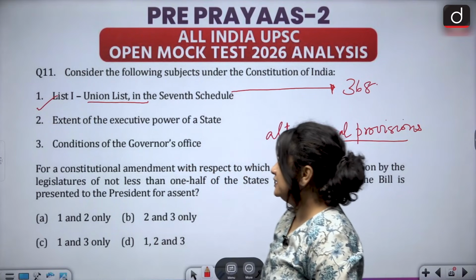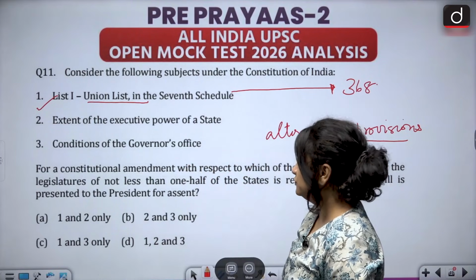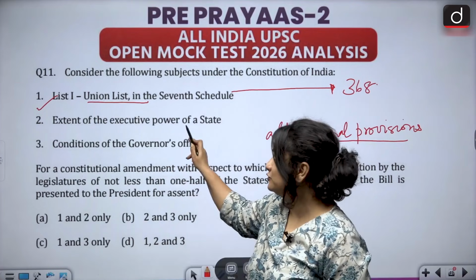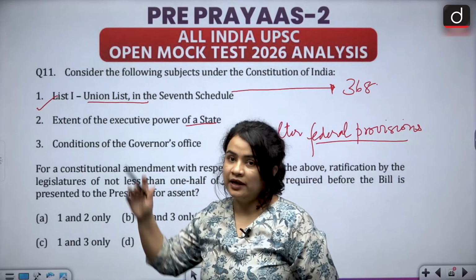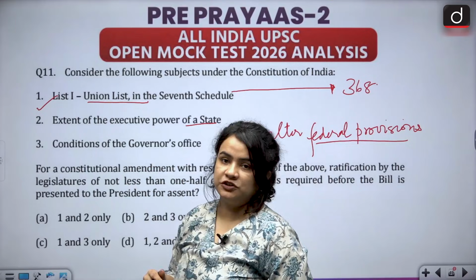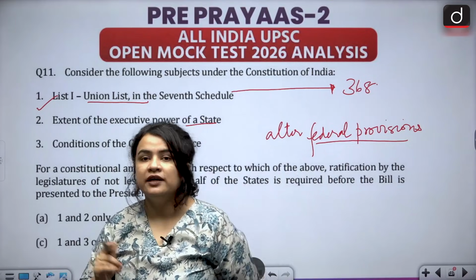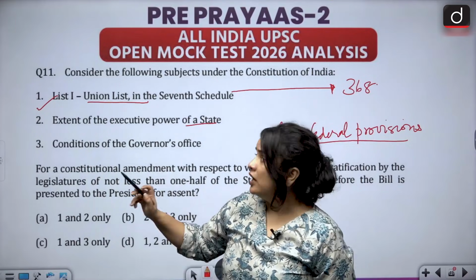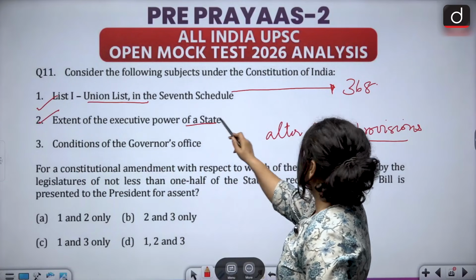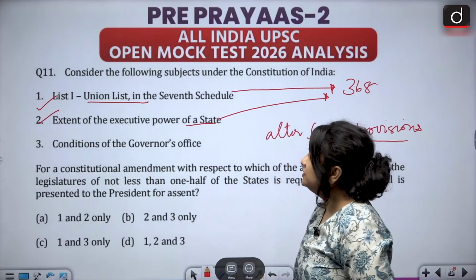The second one says extent of the executive power of a state. Now again, when we are dealing with the executive power of a state, it deals with the alteration or changes in the federal provisions, and therefore ratification by 50% of states is indeed required. Therefore, this should also fall under the proviso of Article 368.